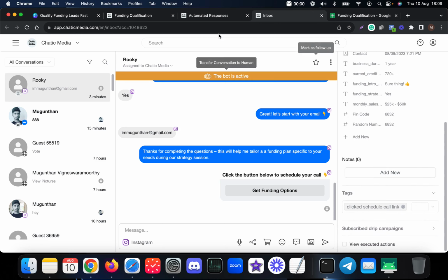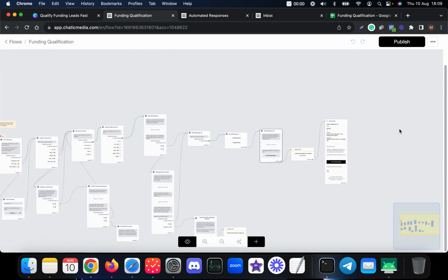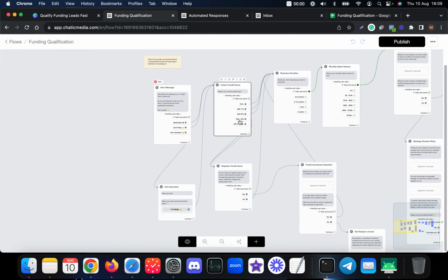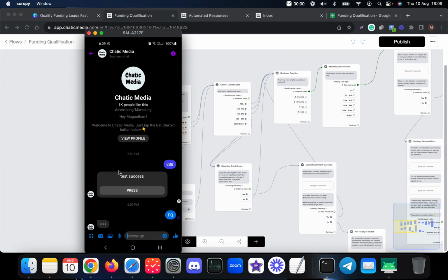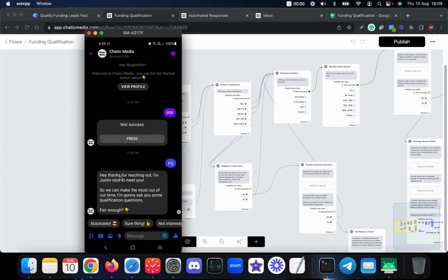Let me show the demo on Messenger as well, and this time I'm going to go through this kind of path so you can get a better understanding of how this actually works. Let me send the keyword on Messenger and share the phone screen as well. Hope you can see my phone screen. So this is in Messenger. Here you can choose any kind of options. This time let me choose not interested and see what happens.